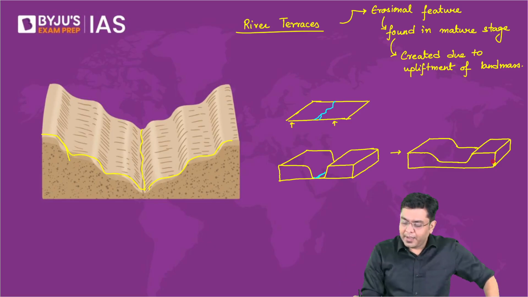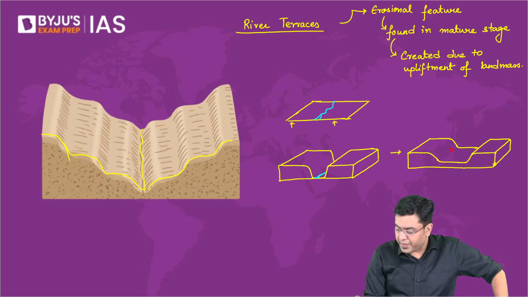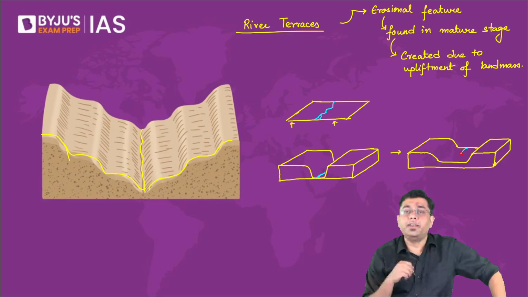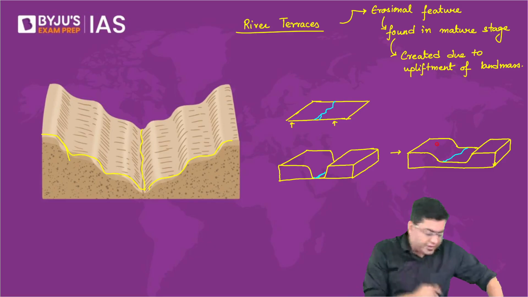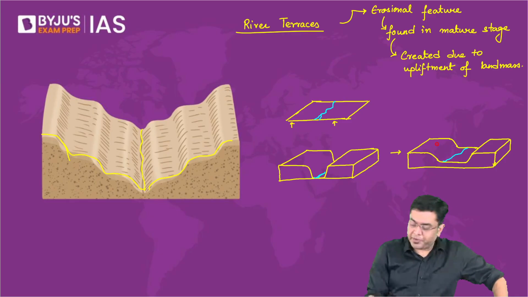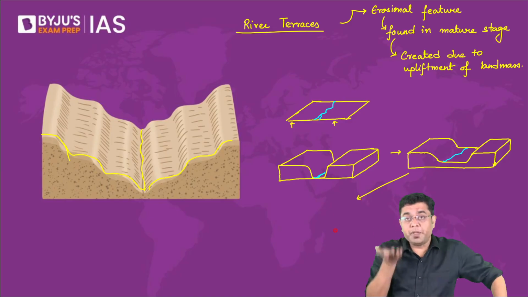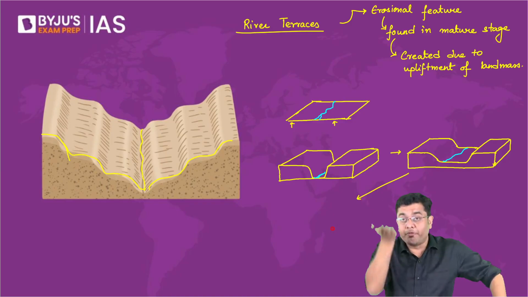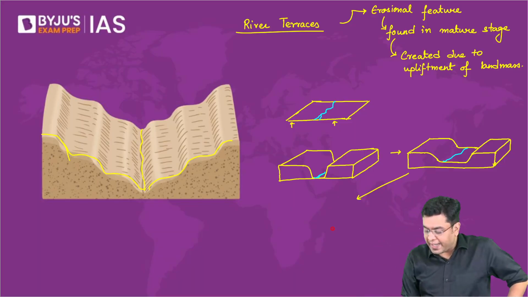So here, eventually you will have a situation where the river is basically flowing, let's say, like this. It has broadened that region. Now let's suppose after this, there is another stage of upliftment which happens. Again, why will the upliftment happen? Because of endogenic forces. Aperogenic means what? Vertical rise and fall of the land. That is aperogenic. So here again, there is, let's suppose, another phase of upliftment.